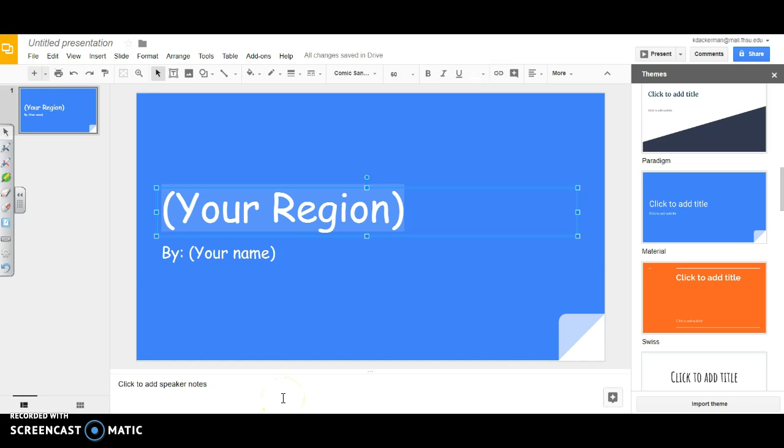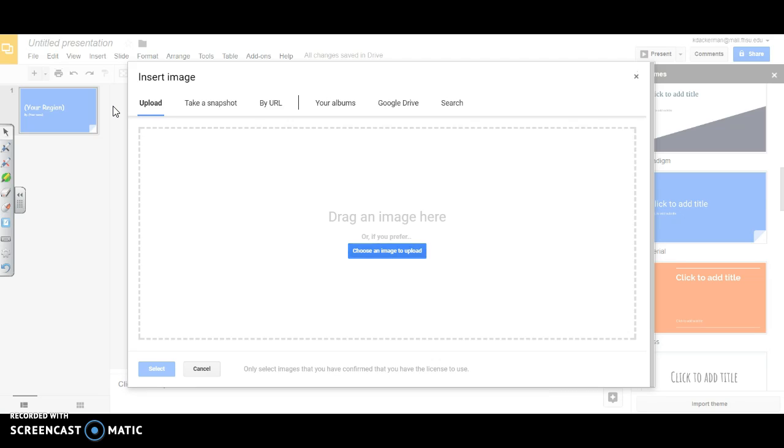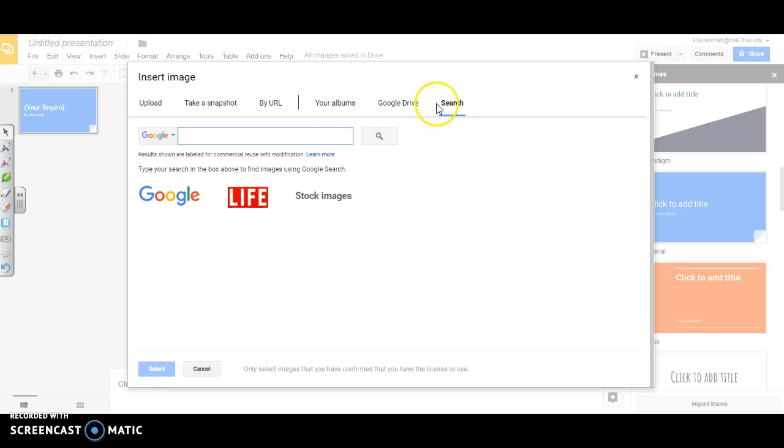To make your title slide a little more interesting, you can also insert a picture. So if you come up here to Insert and go to Image, you can come over here to Search, and in Google you can search for any image that you would like.